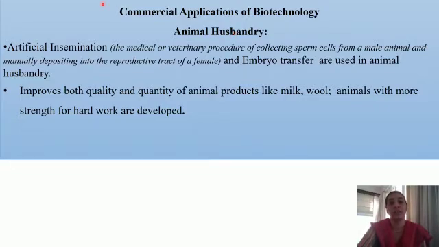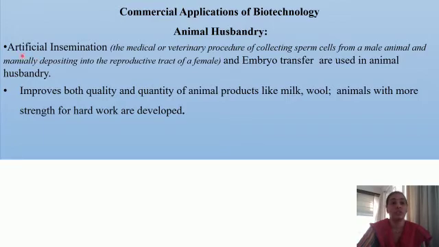So, selective breeding is the breeding of plants and animals so that we can get the new individuals with the characteristics that we want. For example, cows that produce more milk, or chickens that will give rise to more eggs or larger eggs, or wheat plants that give you more quantity of grains, or those animals which work in the field that they are with greater power or they are with greater strength. So such kind of selective breeding is done and the individuals or offsprings with desired characteristics are obtained.